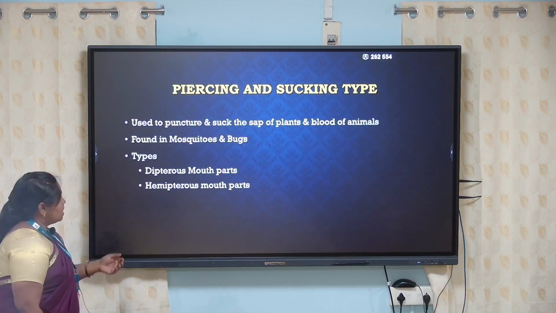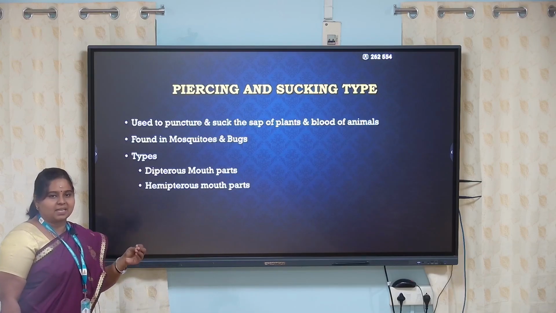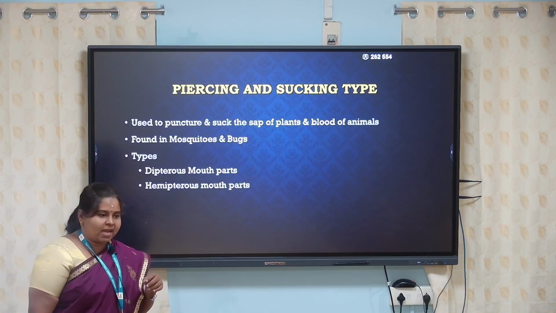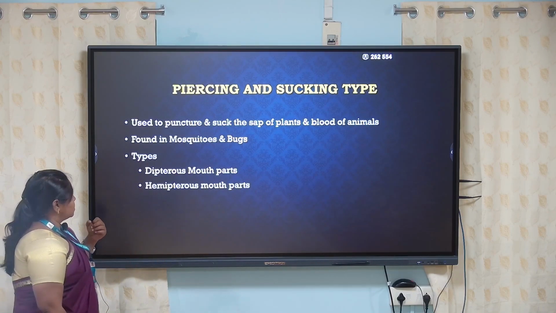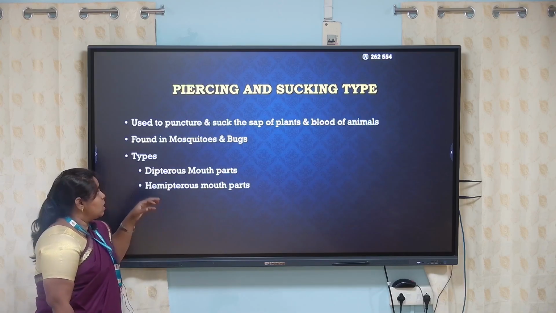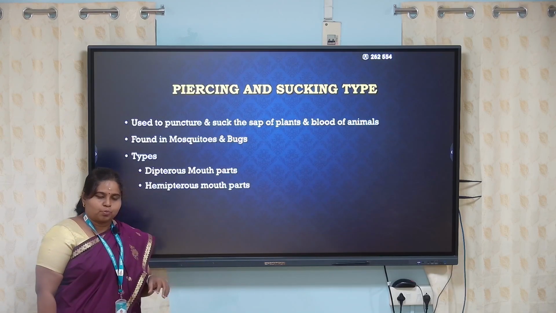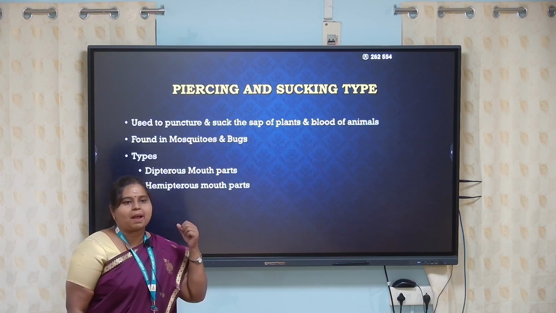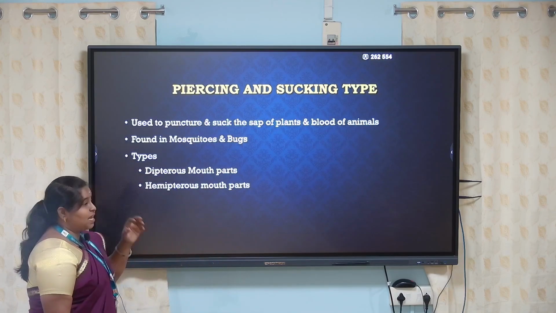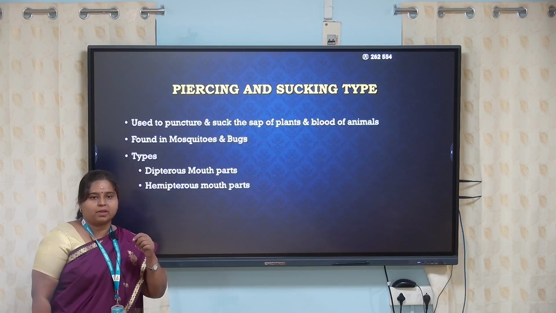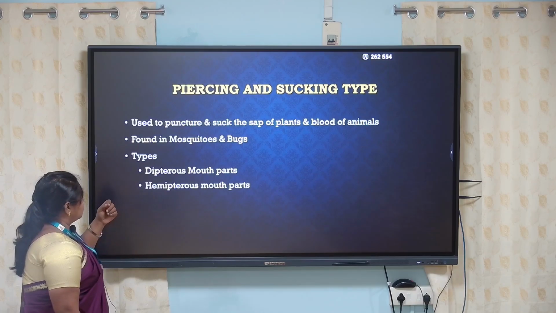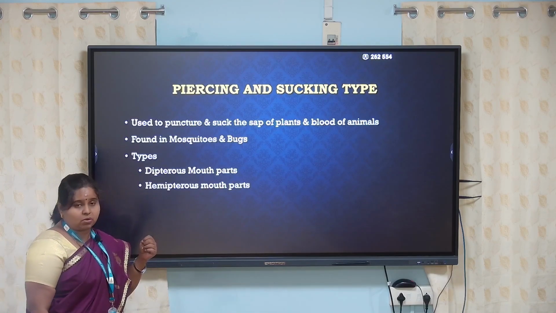And now let us move on to the piercing and sucking type. So piercing is putting a hole in any object, and sucking is just extracting from that. So the piercing and sucking type of this insect is usually helpful to puncture plant materials to get the sap from the plants, as well as the blood from animals, to puncture the skin of the animal to suck the blood. So this type is peculiar. You can see it in mosquitoes and many sorts of bugs.